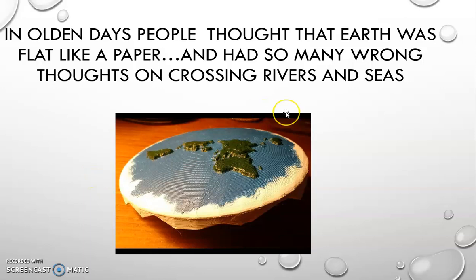See, in olden days, people thought that Earth was flat, very flat, like a paper, and had many wrong thoughts about crossing rivers and seas. Like if we travel on Earth till the end, there might be an end place. We may fall down from Earth if we travel, or it is a flat surface. The thoughts were like that.